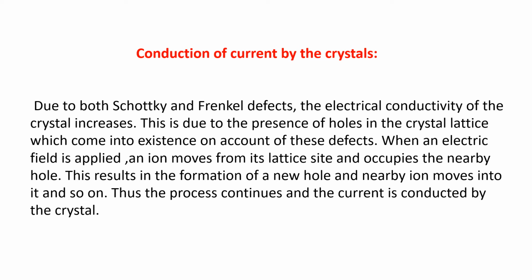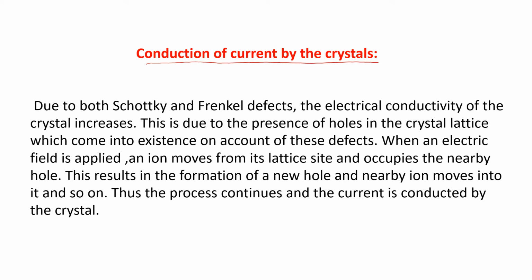Conduction of current by the crystal. Now you can understand why the current will pass in the crystal: because of those holes, the electron will move from one hole to another hole, and that is why electrical conductivity is set up. Due to both Schottky and Frenkel defects, the electrical conductivity of the crystal increases.